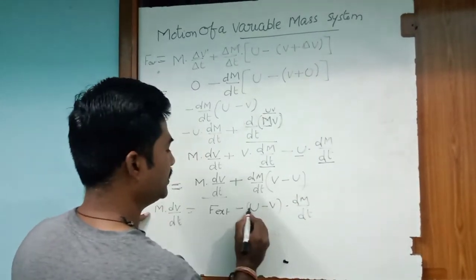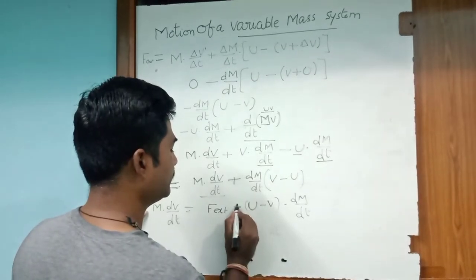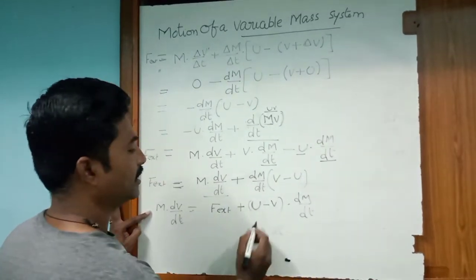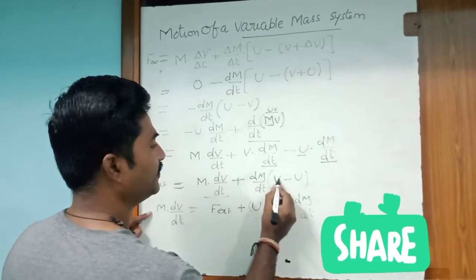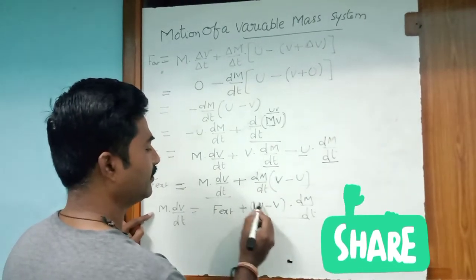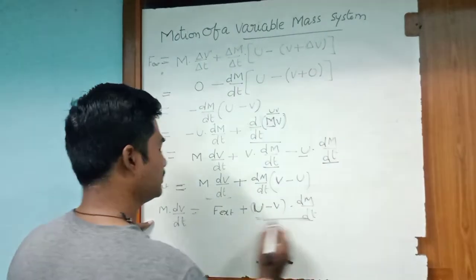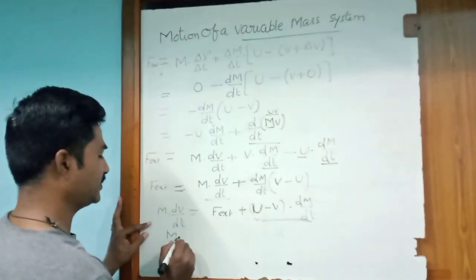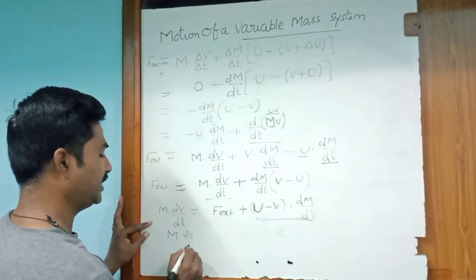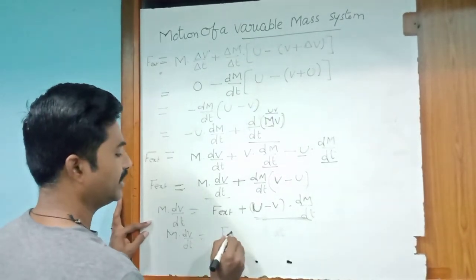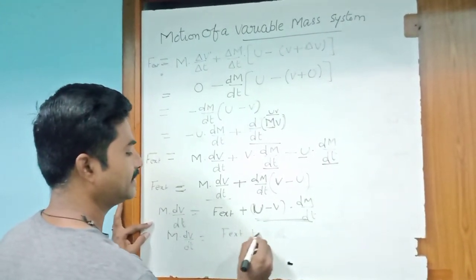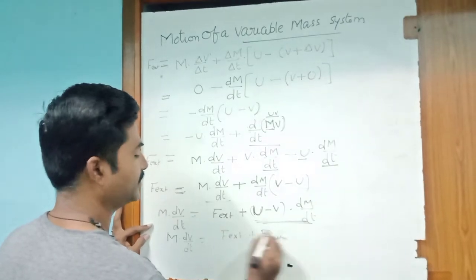Just changing the terms v and u, we get plus u minus v into dm by dt. This one is called the reaction force. That is, m into dv by dt is equal to F external plus F reaction force.